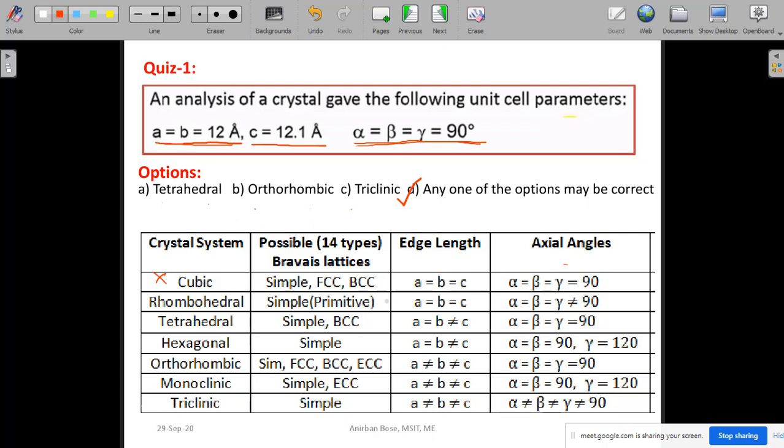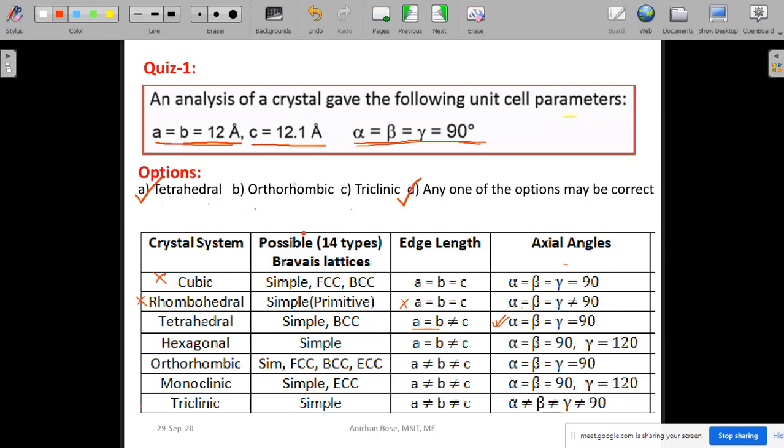Now coming to the rhombohedral, here alpha, beta, gamma are equal, and A, B, C are equal. Since A, B, C are equal, rhombohedral cannot be the case. Now coming to the tetragonal, alpha, beta, gamma is equal to 90 degree, it is satisfying, and A equal to B, that condition is satisfying. So that is why it can be tetragonal. So this can be one of the options.